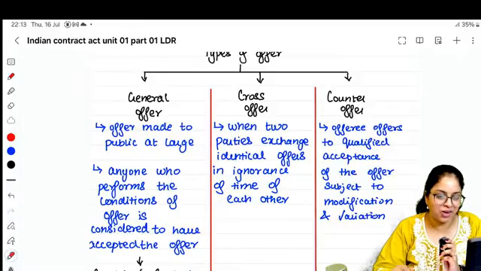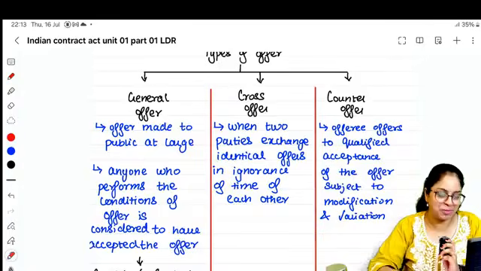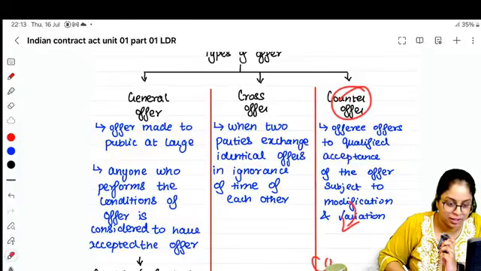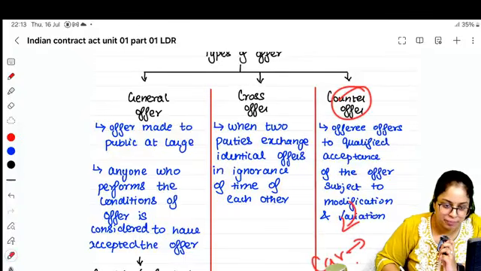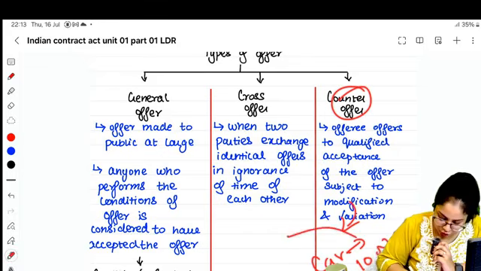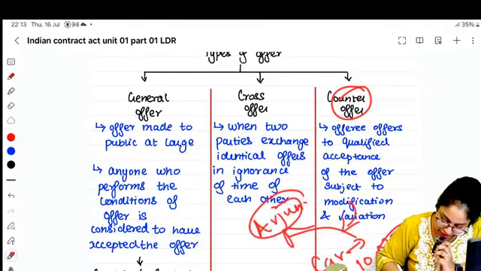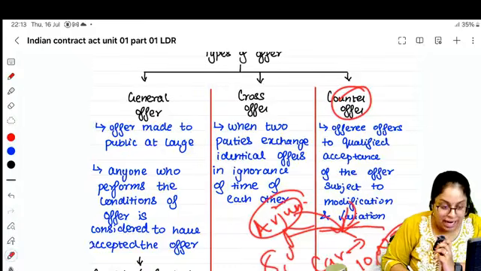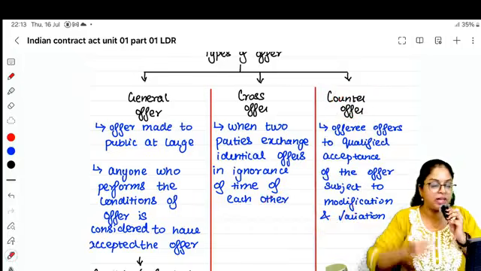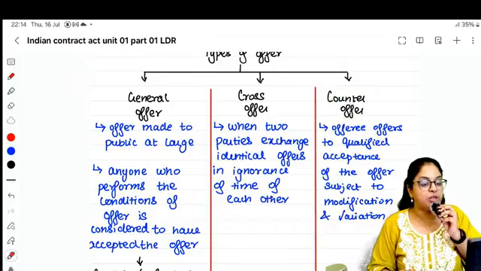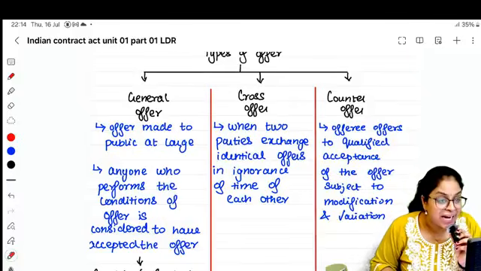I have given an offer saying, do you want to purchase my car for rupees 10 lakhs? I'm giving this offer to Arjun. Arjun says, I am ready to buy, but for rupees 8 lakhs. Here I am the offerer. I offered Arjun to buy the car at rupees 10 lakhs. Arjun said I am ready to buy but at 8 lakhs.